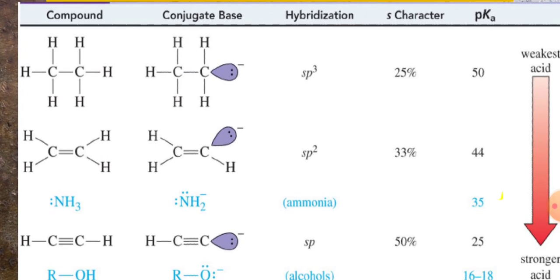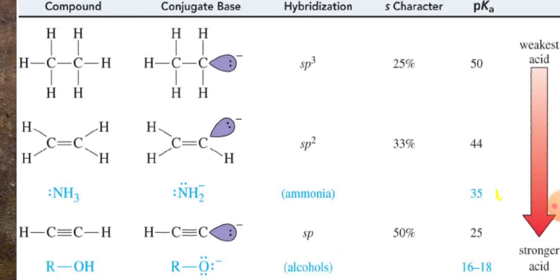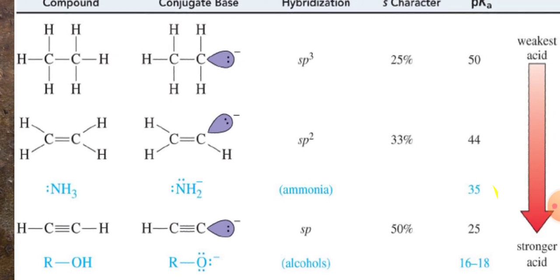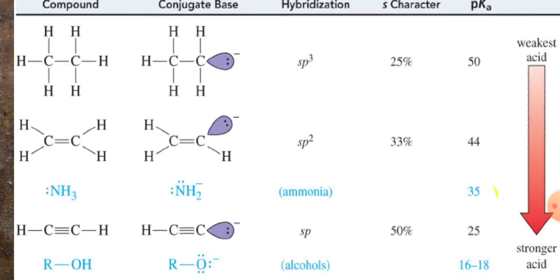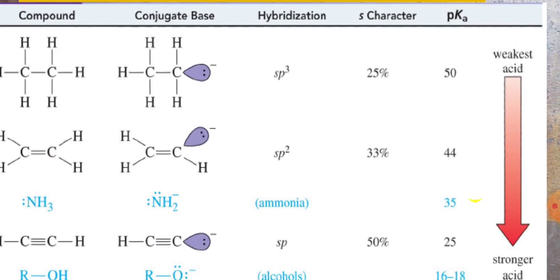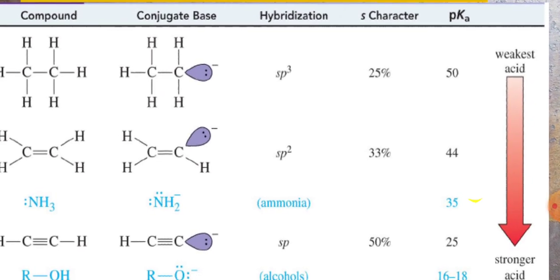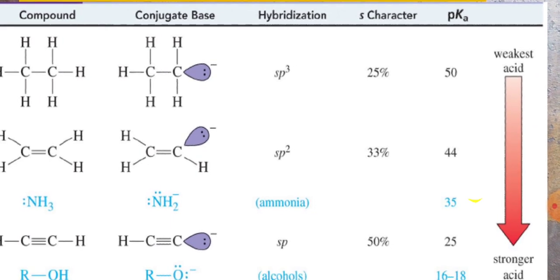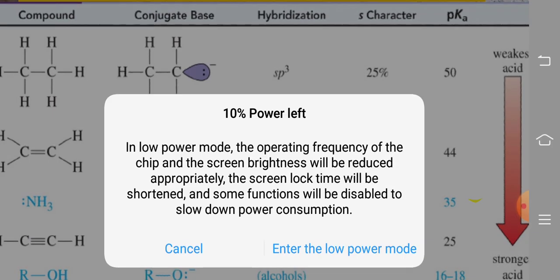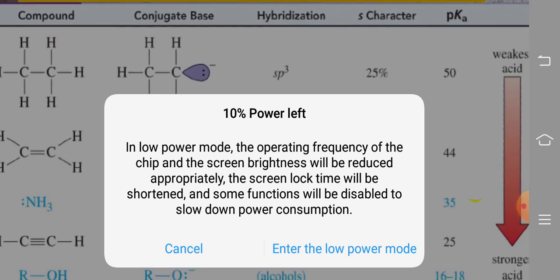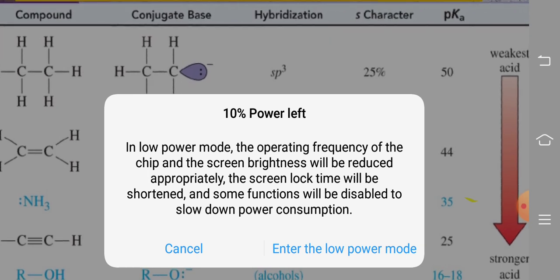The percentage of s character in sp3 is 25, in sp2 it is 33, and in sp it is 50. As the percentage of s character increases, electronegativity also increases, and the acidic strength also increases. From top to bottom acidic strength increases, and the negative charge can be most easily stabilized by the alkyne, then the alkene, and then the alkane. So from top to bottom the stability of that negative ion increases due to the percentage of s character.